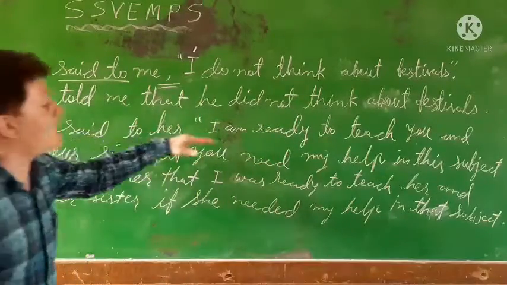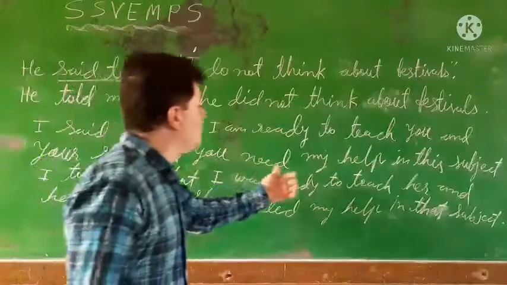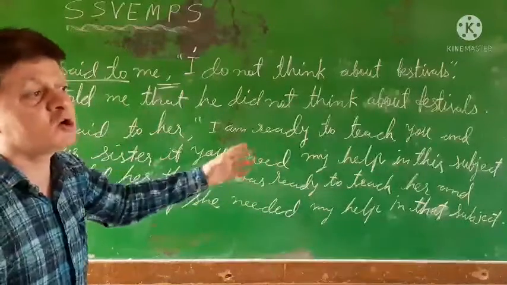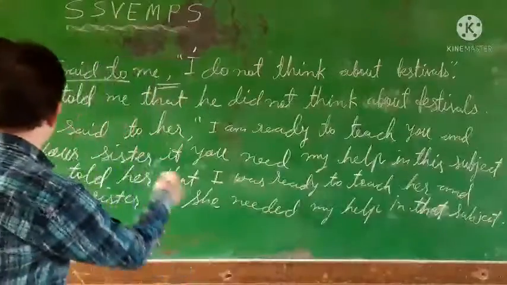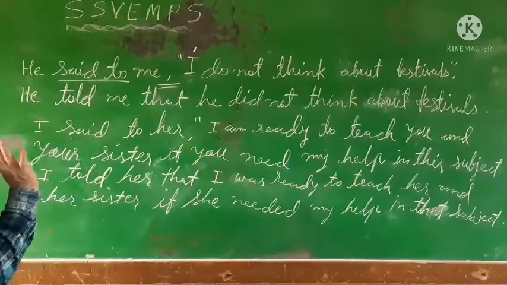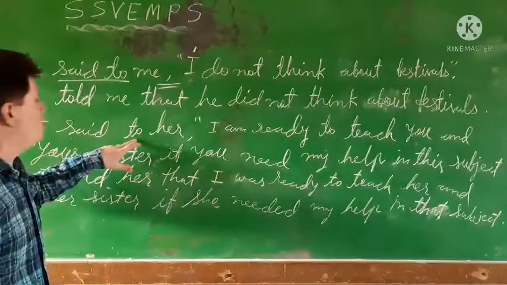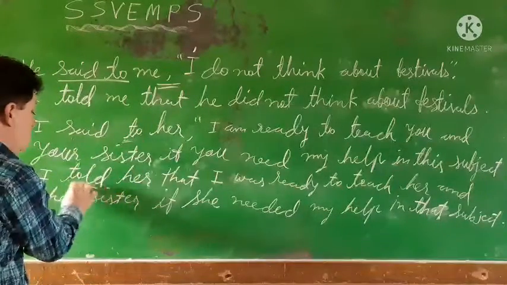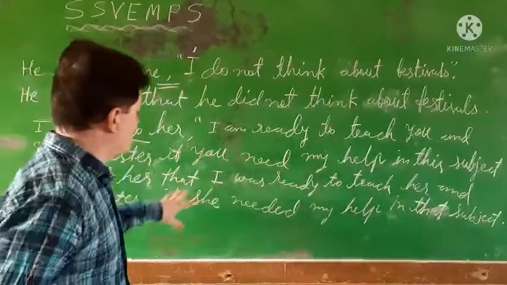I said to her, I am ready to teach you and your sister if you need my help in this subject. Why did I take this long sentence? Because I want you to understand the pronouns. Okay, dear students, I said to her, so I told her. Some students make the mistake of putting told to. So you don't put told to, you put told in place of said to. I told her that, the conjunction.